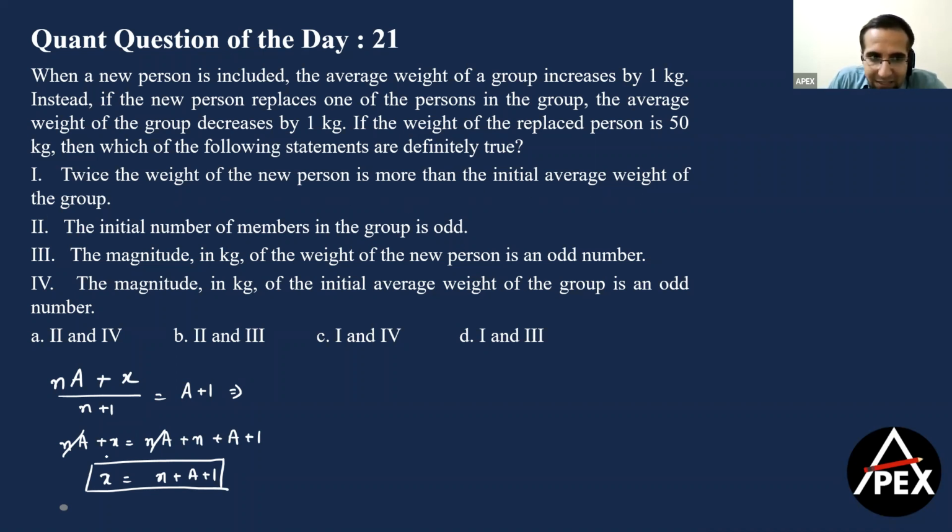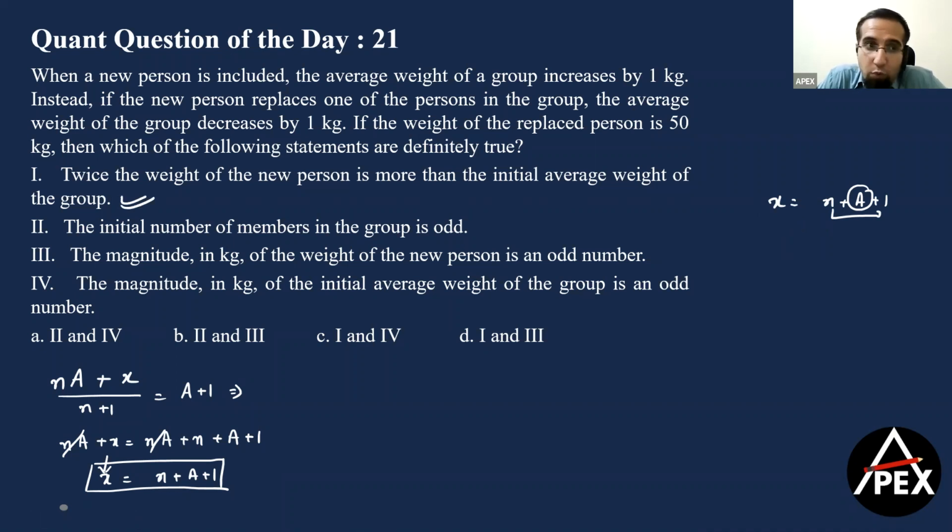X is the weight of the new person, and x is itself more than the average because x here is equal to n plus a plus 1. So it is a plus of something. So twice this person will definitely be more than the initial average weight of the group, right? So statement 1 is correct here.